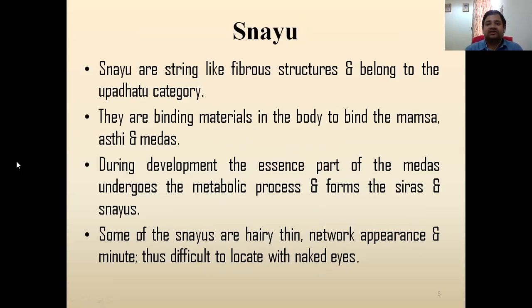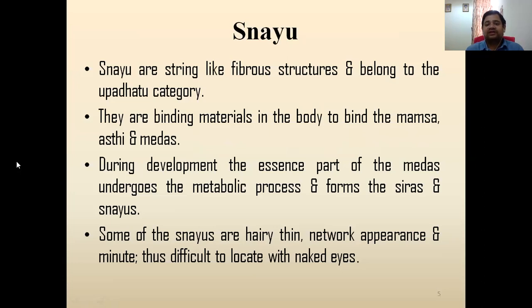The snayu are string-like fibrous structures belonging to the Upadhatu category. These are binding materials in the body which bind other structures like mamsa, asthi, medas, etc. During development, if we see, they undergo the same process as the sira, but here they are not mridupaka, they are kharpaka.